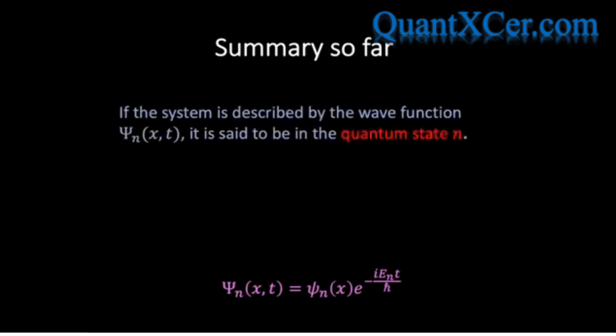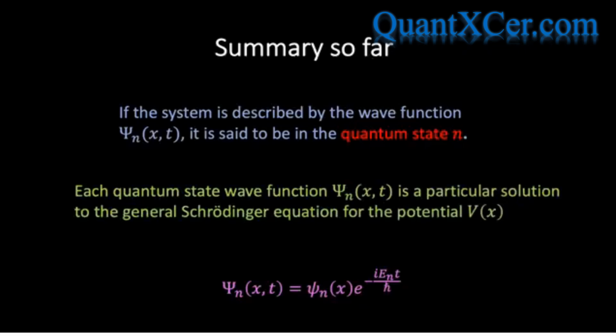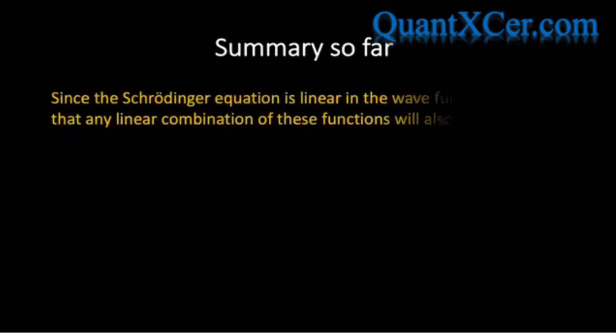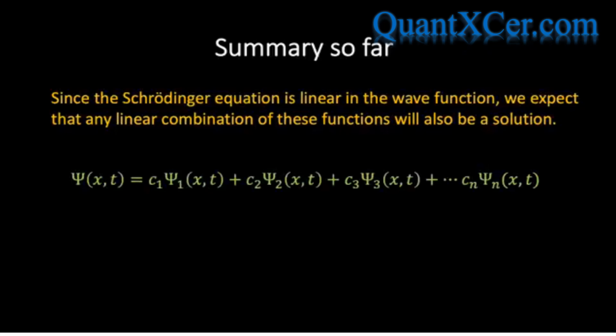If this system is described by the wave function psi subscript n, it's said to be in the quantum state n, and each of these quantum state wave functions is a particular solution to the general Schrodinger equation for a given potential energy function. Now, since the Schrodinger equation is linear in the wave function, we expect that any linear combination of these wave functions will also be a solution to the Schrodinger equation. In other words, we should be able to write an expression of the following form, and this should also be a solution to the Schrodinger equation.